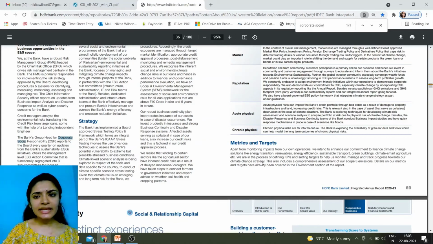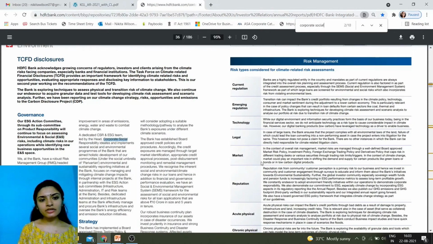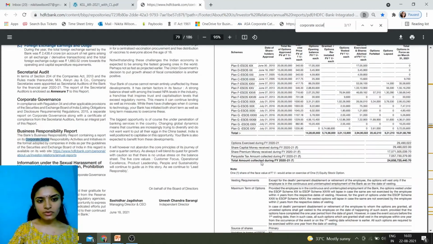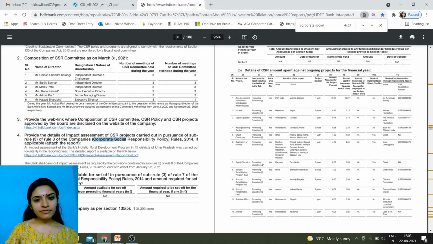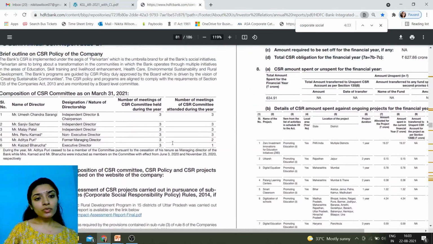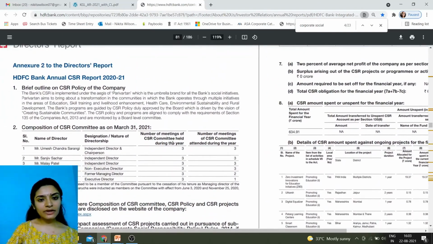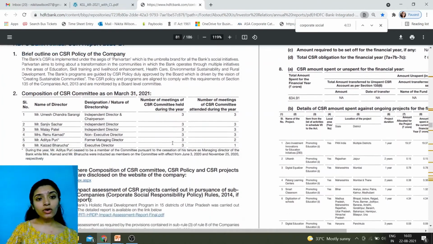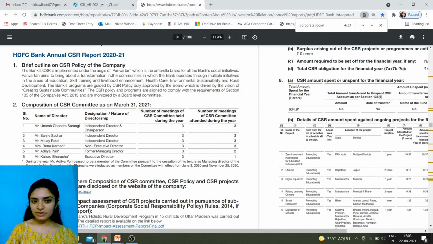You can look at any company for that matter. We are consumers of so many different companies, no? When we are consumers of so many different companies, we are technically the stakeholders of so many different companies. So we can also go and look at all of their annual reports and their websites to see what all these companies that we are stakeholders of are doing for society. Sometimes, directly or indirectly, they might be benefiting us also. Okay. So if you see HDFC's report for 2021, the same things have been given over here.